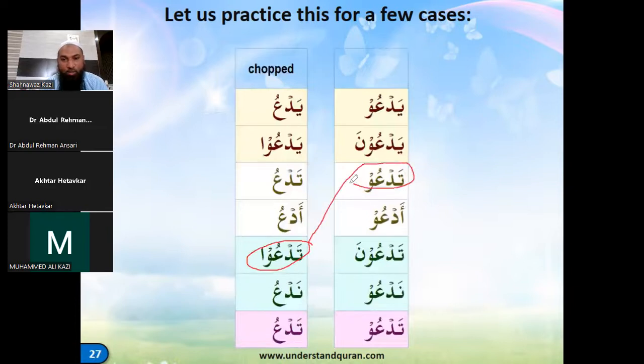But while writing, you will write an alif, indicating that this is plural. So we have to have our options clear in our mind that if this is sounding like this, then what it exactly is. That will depend upon the situation of the sentence, the condition of the sentence, what is to be used. But sound wise, this will sound the same, tad'u and this tad'u, but this is with an alif, indicating that it is plural.